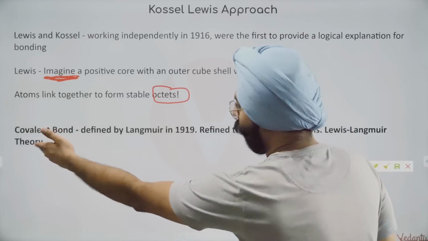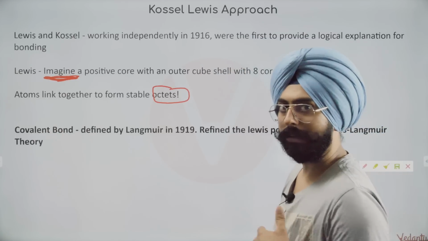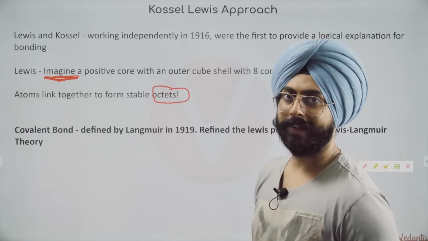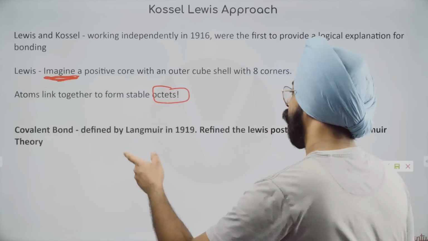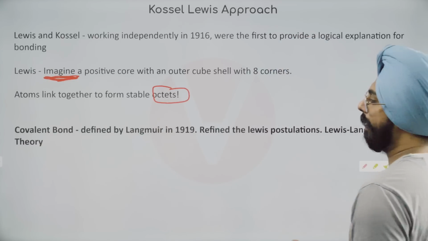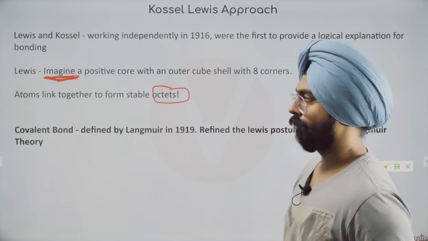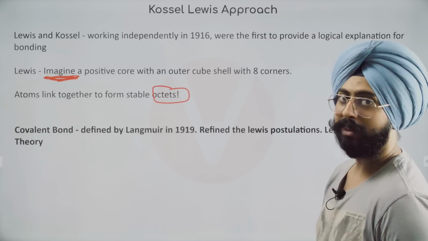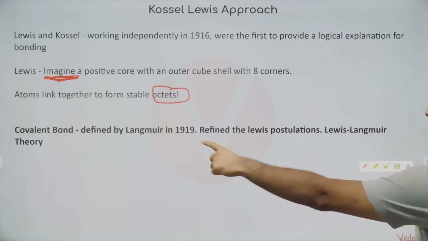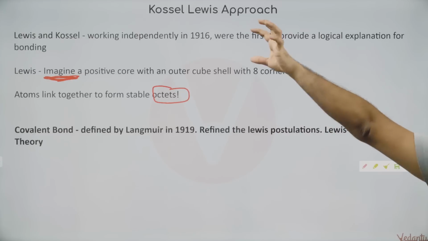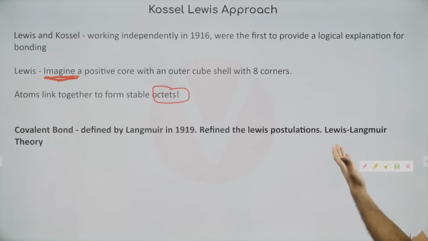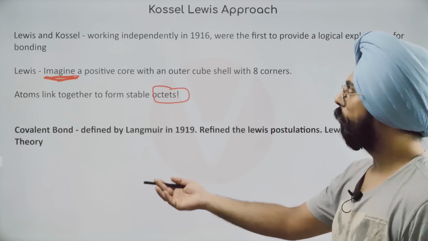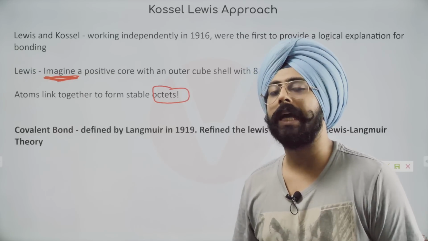Now comes the covalent bond, which we are acquainted with quite a lot. We've started drawing structures in earlier classes for a lot of compounds. The covalent bond was essentially defined in 1919 by Langmuir. This person redefined the Lewis postulates that were given in 1916, and then he called them the Lewis-Langmuir theory. Very simple.